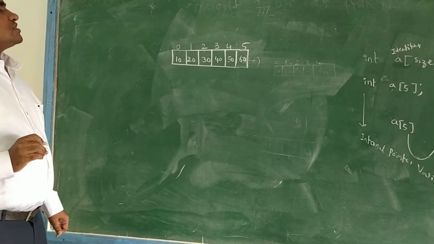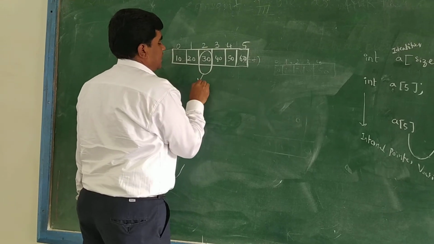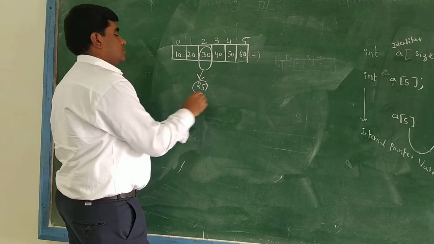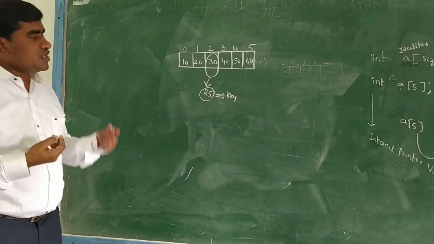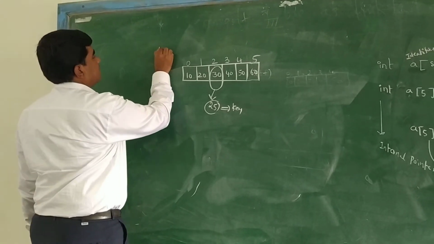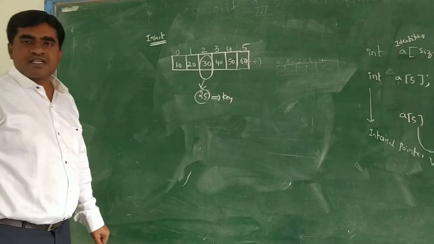I want to insert some other value in this position, replaced as 25. So how can we insert an element in the array?